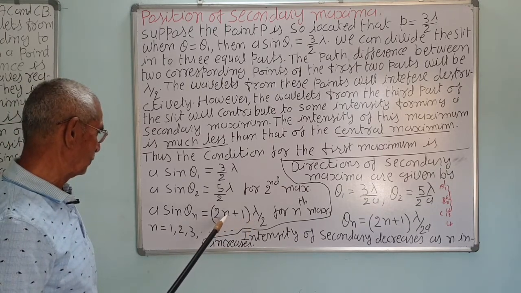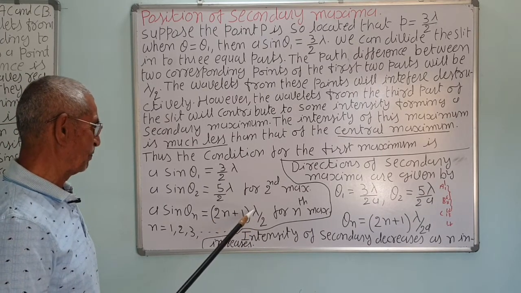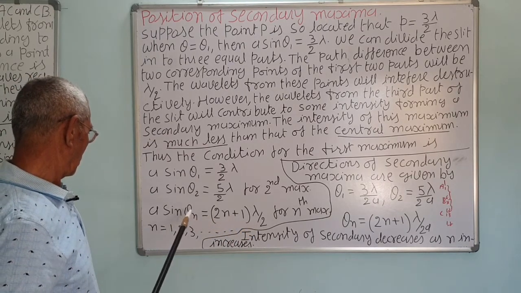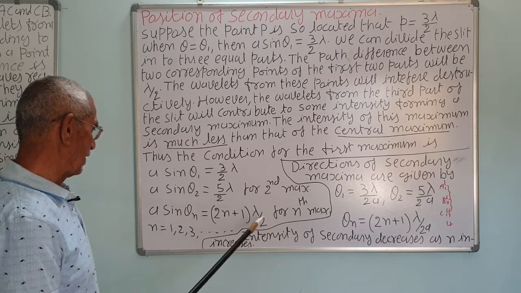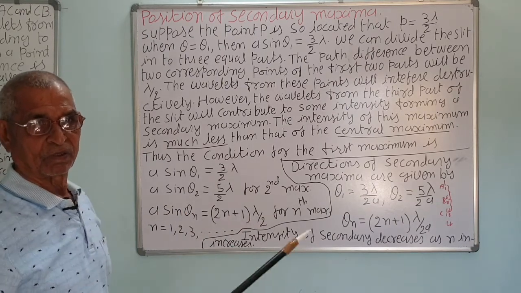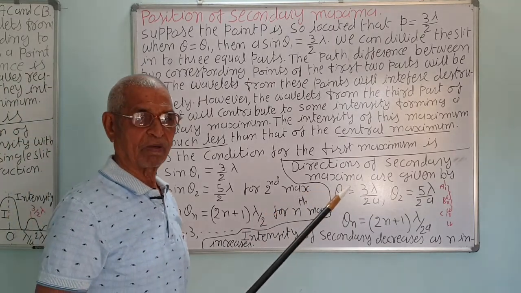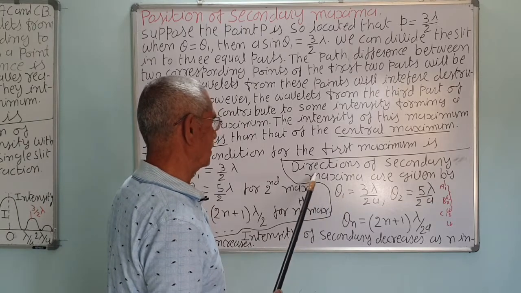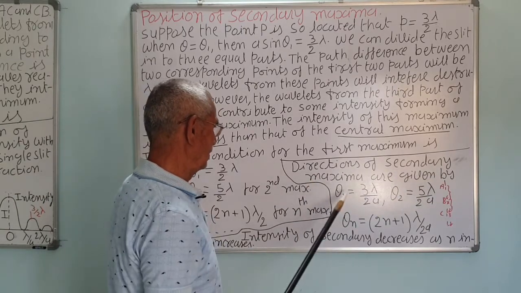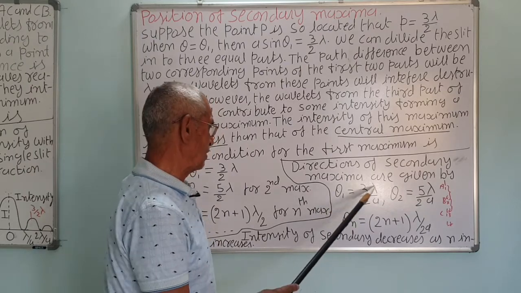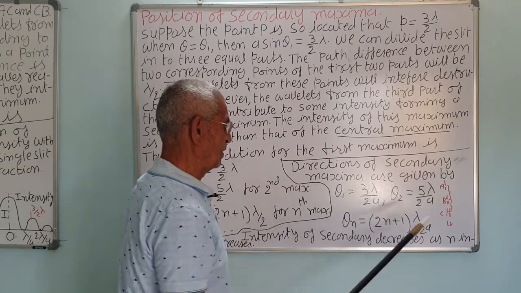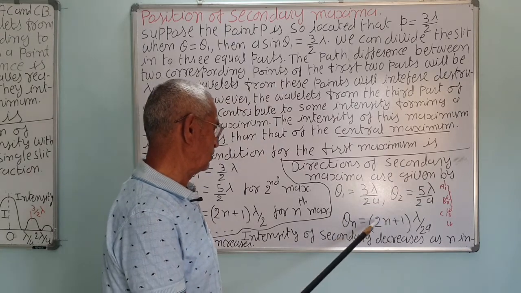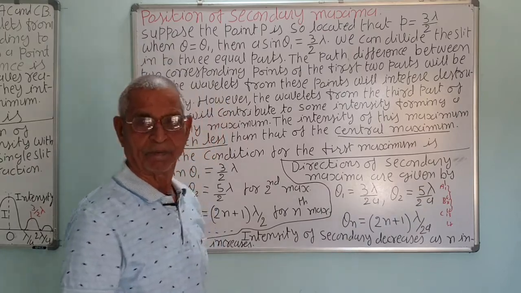Second maxima, n is equal to 2: 2 into 2, 4 plus 1, 5 lambda by 2. Correct? And so the theta direction will be this divided by a: 3 lambda by 2a, 5 lambda by 2a and so on. So the directions of the secondary maxima are: first secondary maxima theta 1 is equal to 3 lambda upon 2a, theta 2 is equal to 5 lambda upon 2a, for the third, 7 lambda upon 2a. In general, theta n is equal to (2n+1) lambda upon 2a.